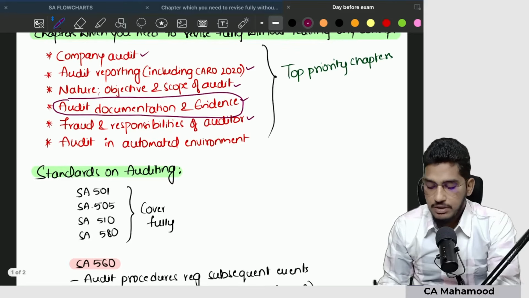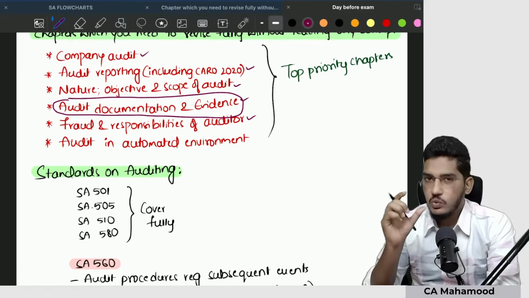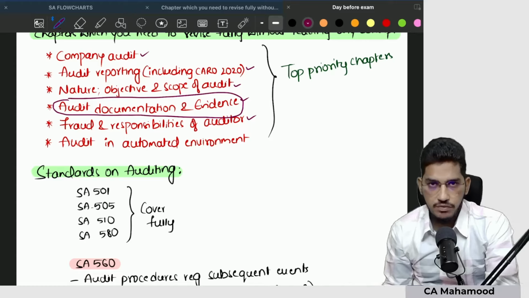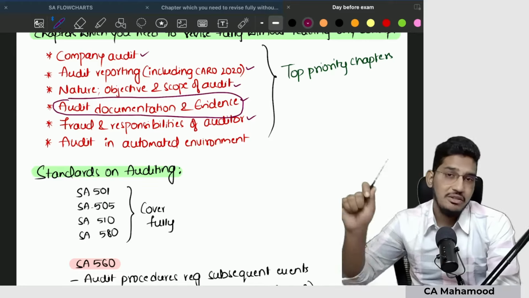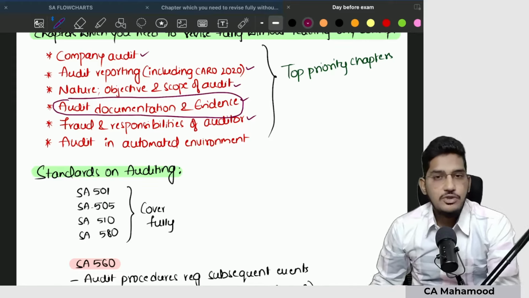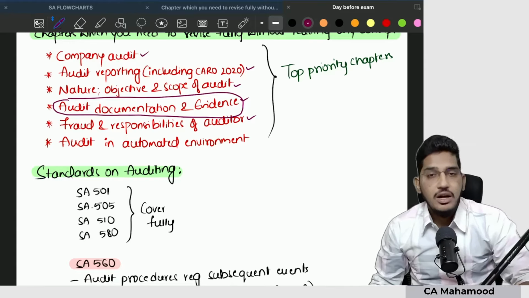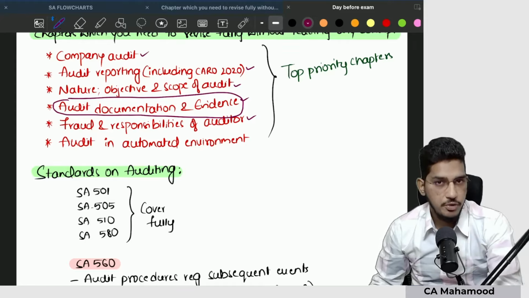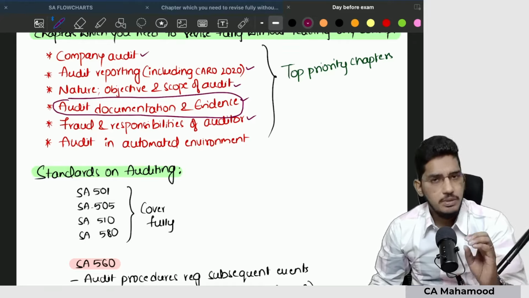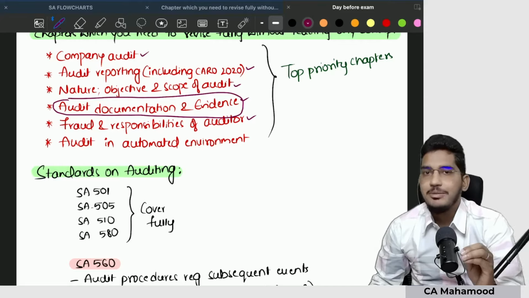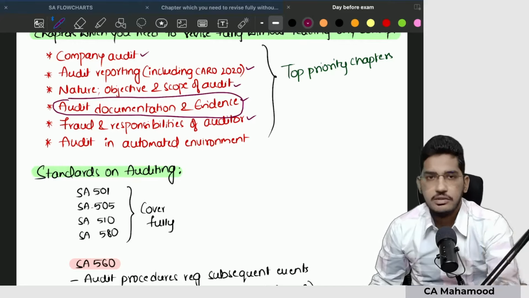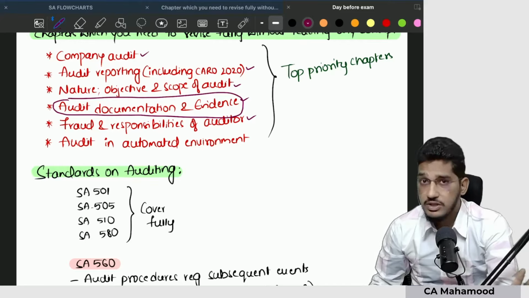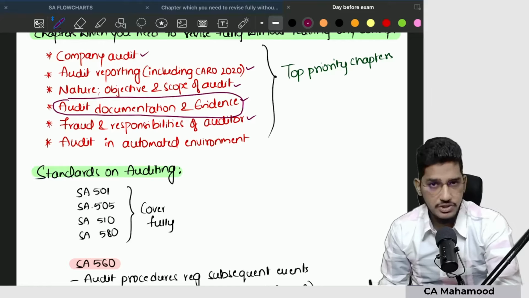Then you take up the chapter fraud and responsibilities of auditor. Very small chapter, limited number of questions, but in recent times the weightage is much higher. In the last 2-3 attempts, if you observe, there were questions of around 6 marks, 8 marks, 10 marks from this chapter. So very small chapter, but compulsorily you will get minimum 6 marks from fraud and responsibilities of auditor. So you have to cover that chapter.